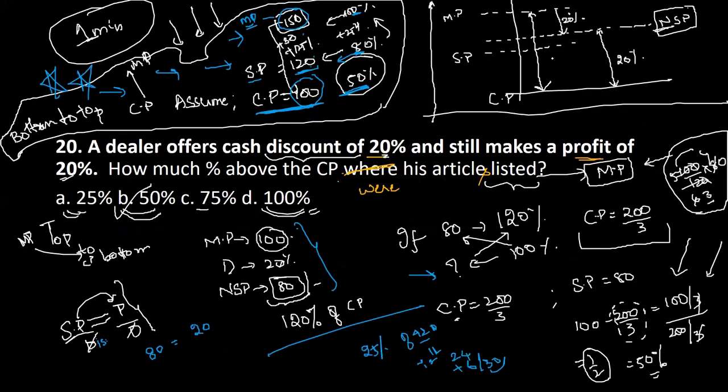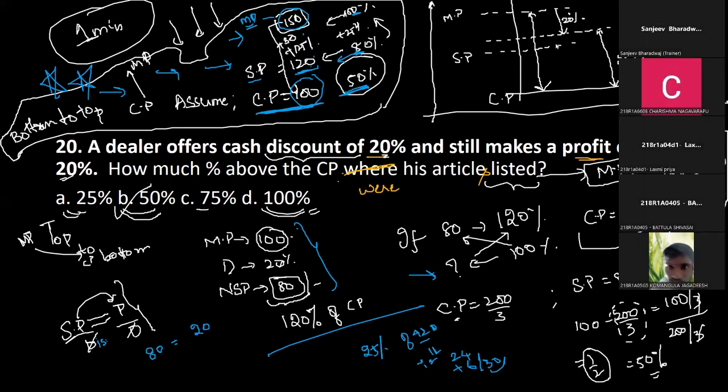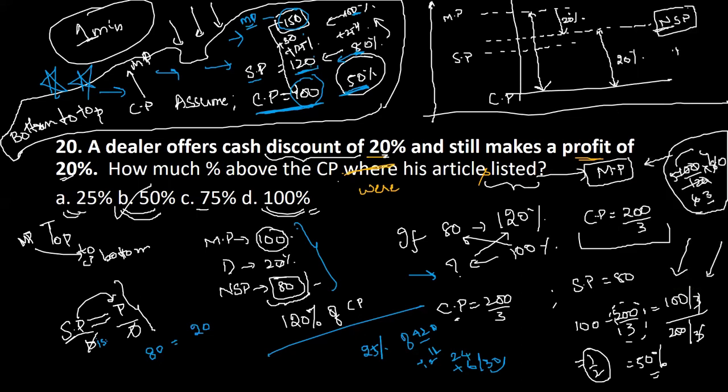So just to throw some insight, what Yamini is trying to tell us is that there can be a new method also. What she wants to establish is that there can be a relation between the discount, the selling price, the cost price and the mark price overall. So according to that, the selling price by the discounted price, whose exact value you don't know, should equal profit by discount.